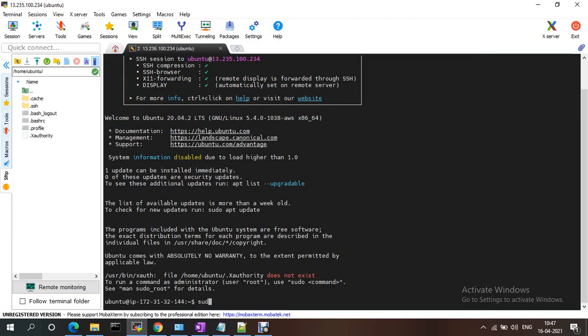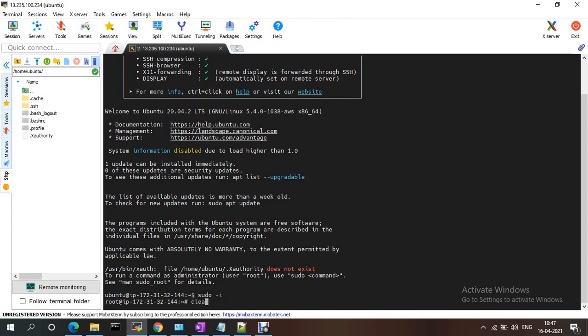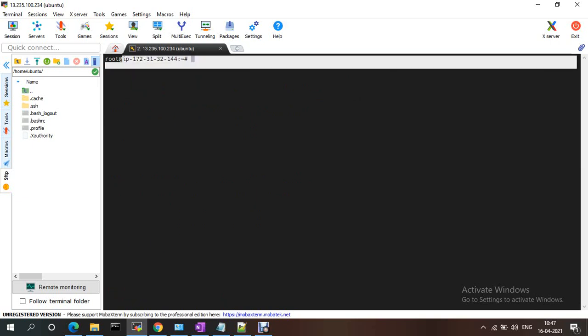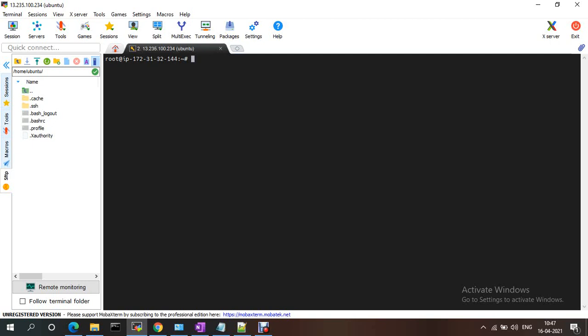I'm switching to the root user. Currently I'm in the ubuntu user, so let me switch to root. If you want, instead of this IP, you can change the host name also, using hostnamectl set-hostname, with a name like master-ubuntu, any name. If you do so, now it should show master. Consider this the main VM.